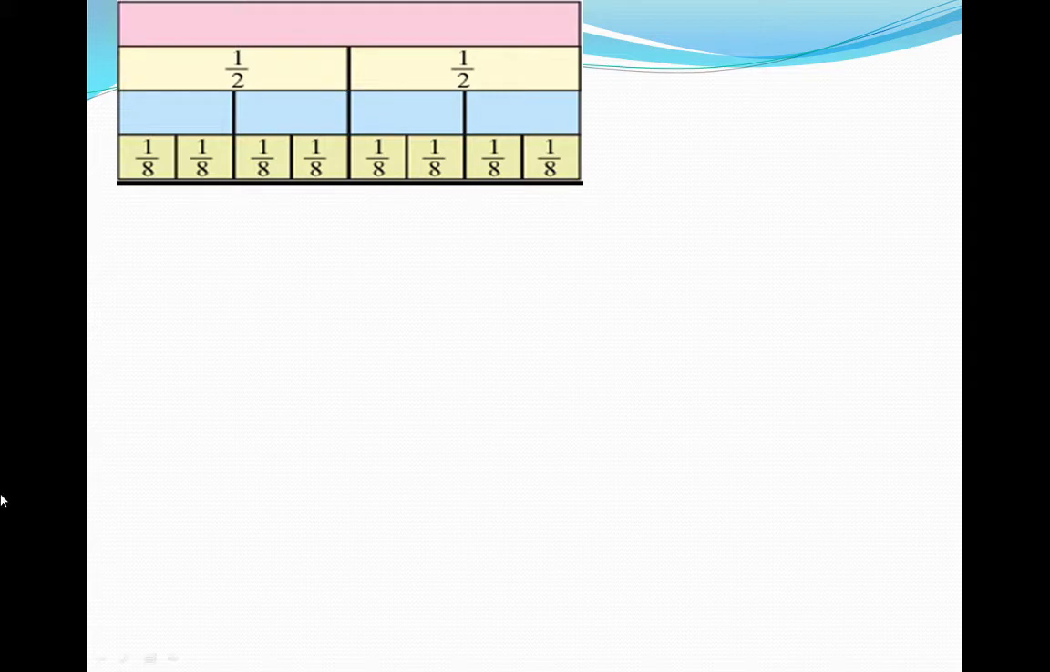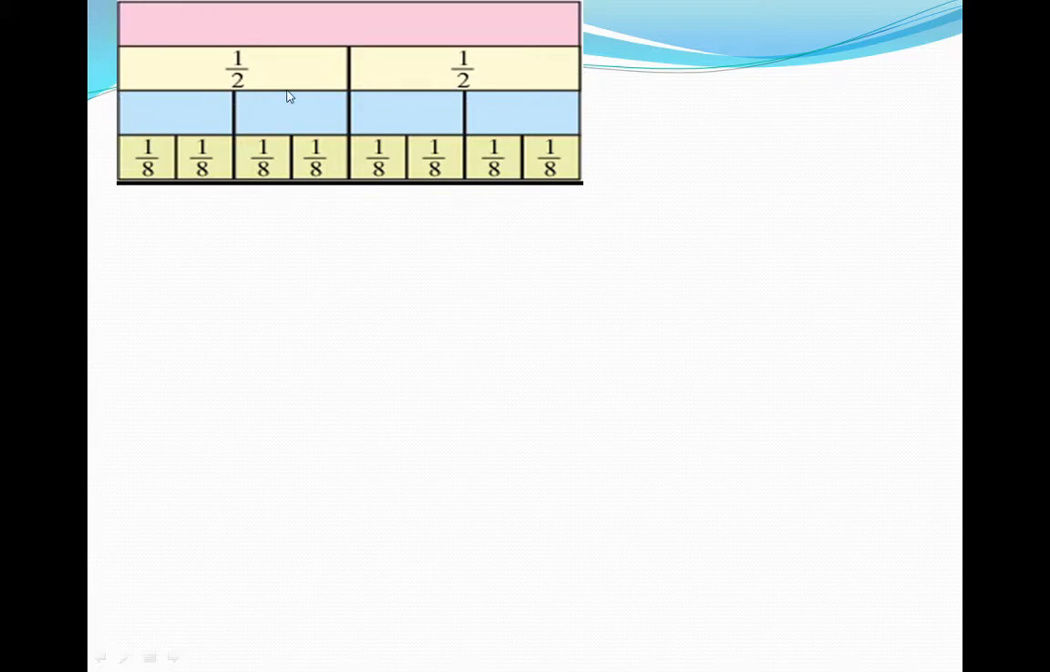We can see that this rectangle is firstly divided into 4 equal parts. The first part is pink color, the second is yellow color, the third is sky blue color, and the fourth is green color. This yellow color is again divided into 2 parts. So they become half part of that one part, one yellow color.